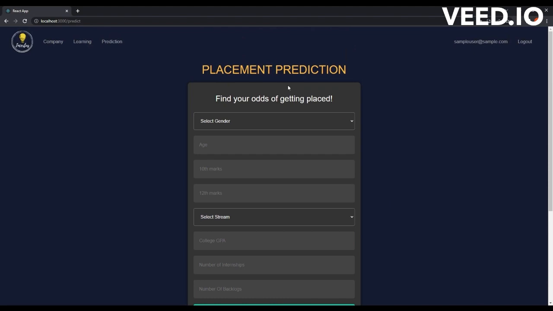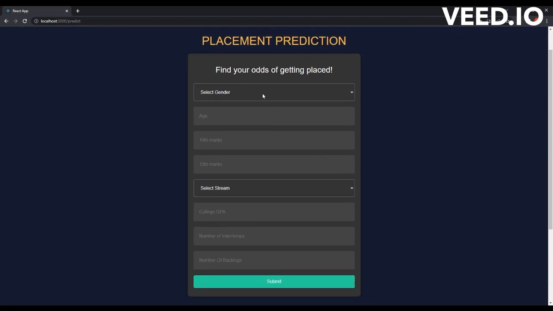Let's go with our main feature, placement prediction. Let's assume some sample values. Gender as male. Age as 21. 10th marks as 70. 12th marks as 70. Stream as information technology engineering. College GPA as 7.